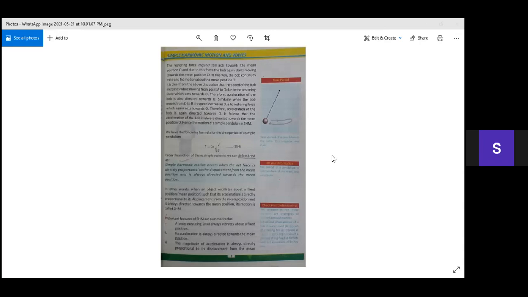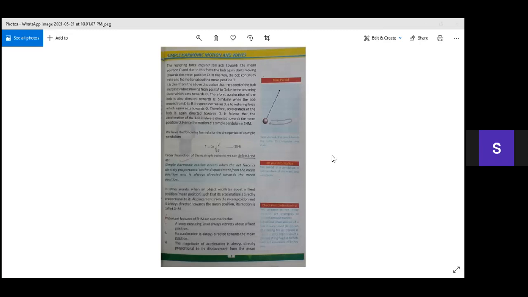There are two definitions written in your book. The first one you can see in the blue headings, and the second one is in the second last paragraph of your page number 5. So you have to learn this definition and the formula of the time period. It may be asked in your short question. Otherwise, it is your practical and it is your long question.